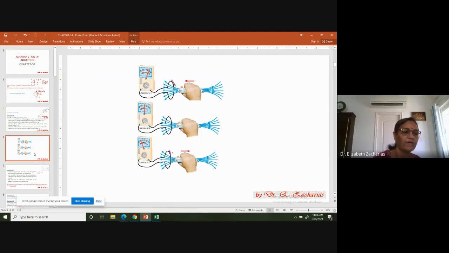Yes, ma'am. Okay. So now whatever I've discussed has been shown in the form of a picture here. So here is the loop. There is the ammeter connected. With the north ahead, the person is moving it inside in this direction. He sees a deflection to the right. When he holds it at rest, there is no deflection. When he pulls it back in the reverse direction, he sees a deflection in the opposite direction. So this picture actually summarizes most of what we have seen in the previous slide.